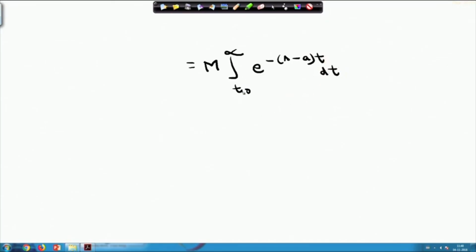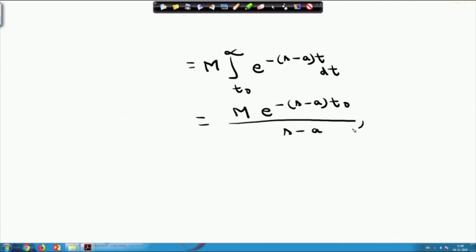I can find the value of this integral very easily, that is m e^(-(s-a)t0) divided by (s-a). I am not going into the details of the integral, where s is greater than a.